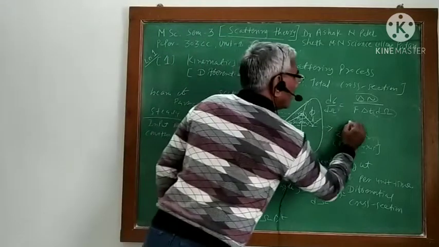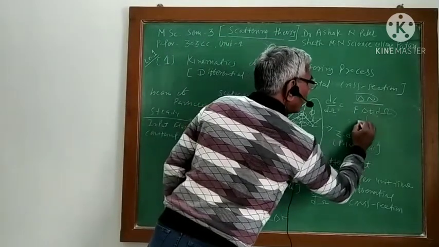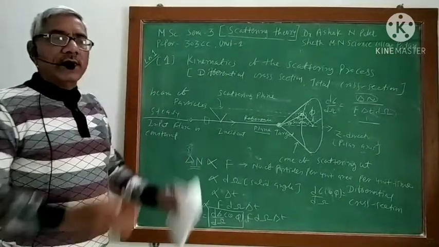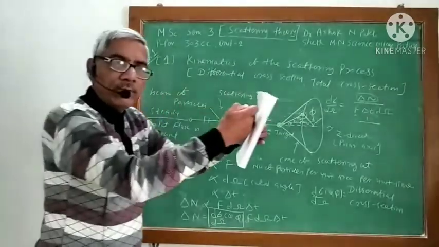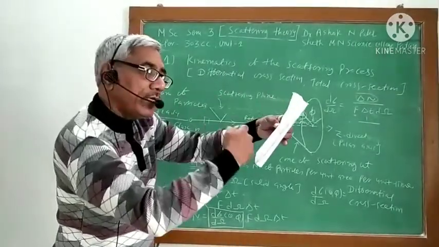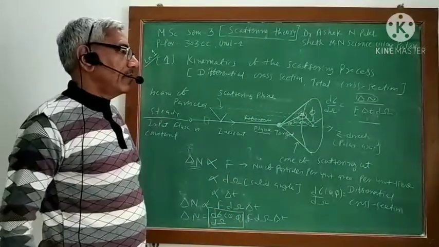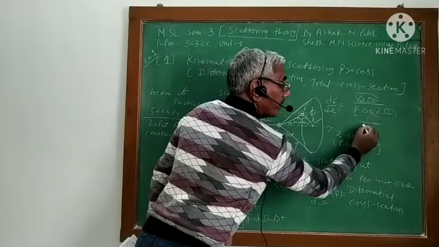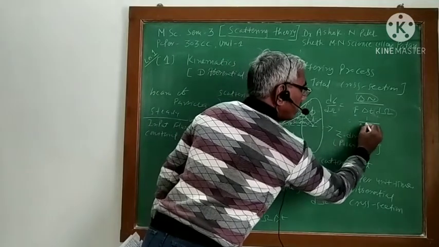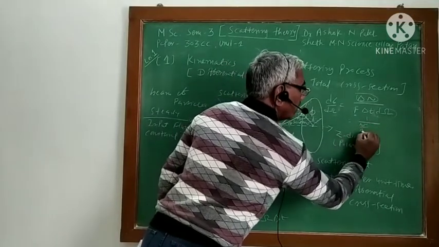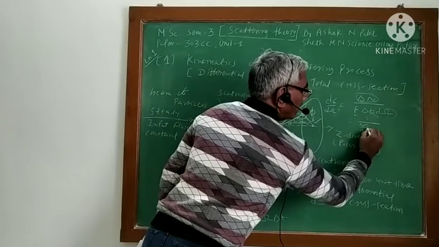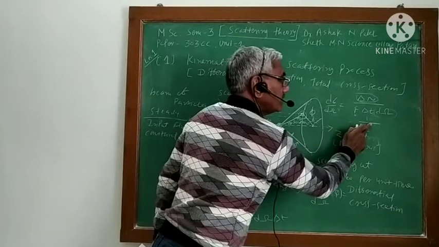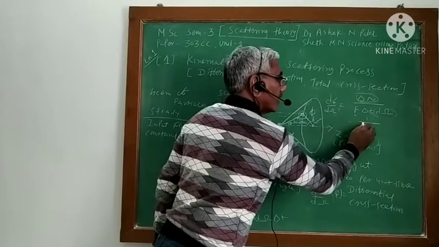Now here it is 1 by f. What is f? F is the incident flux. Incident flux means the number of particles arrived per unit area per unit time. But delta n has no unit, it is a number of particles.